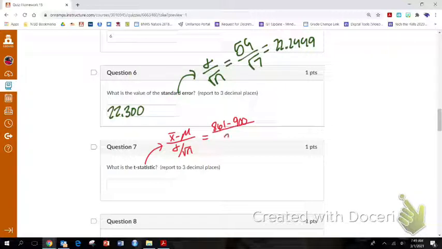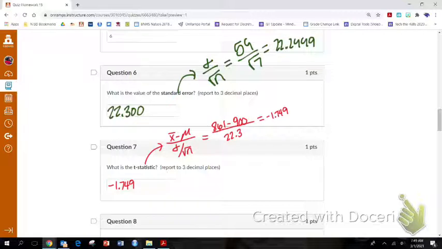And over standard error, which we just said, was 22.3. So for my t statistic, I got negative 1.749. So standard error is standard deviation divided by square root of sample size. T statistic is the formula where it's sample mean minus the null over standard error.